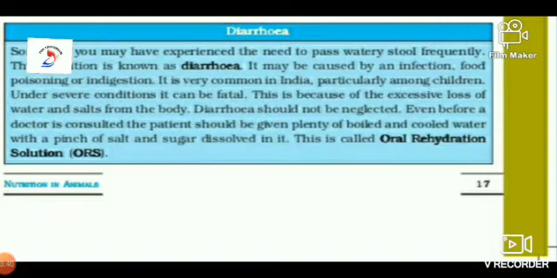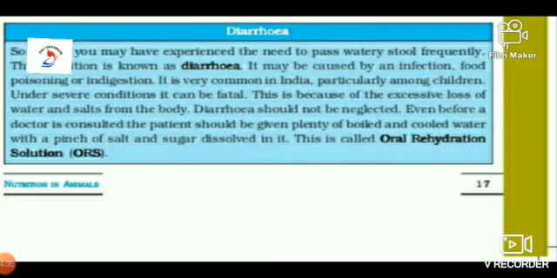Now let us discuss digestive disorders. You might have experienced passing watery stool frequently. That is known as diarrhea. It is caused by an infection, food poisoning, or indigestion. It's very common in India, particularly among children. Under severe conditions, it can be fatal.